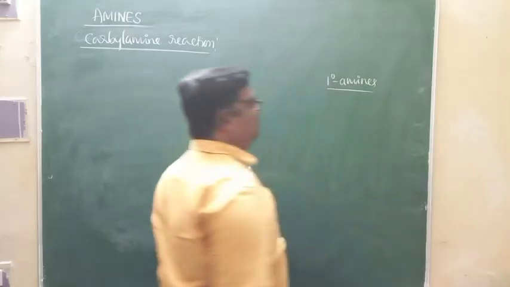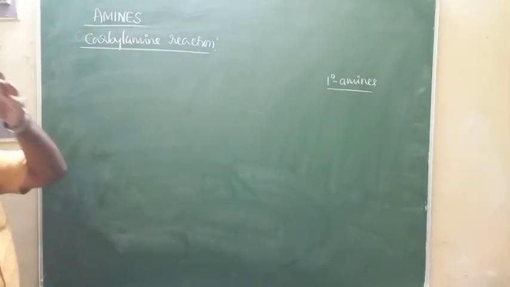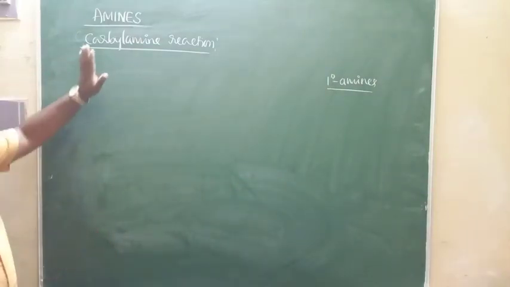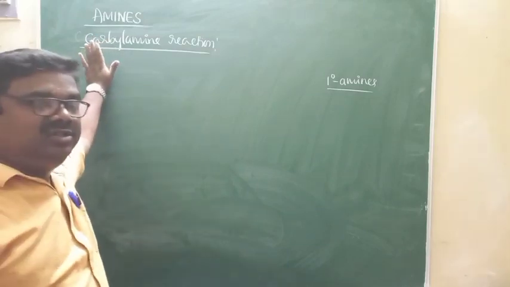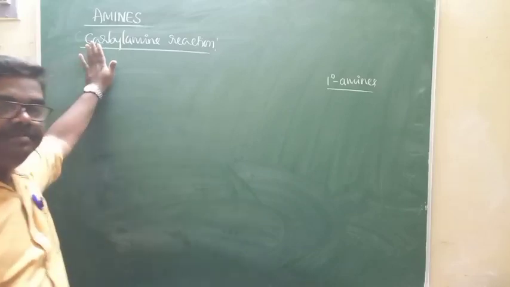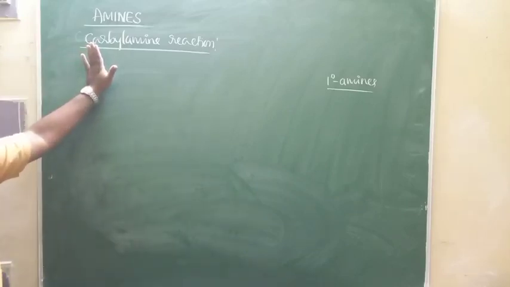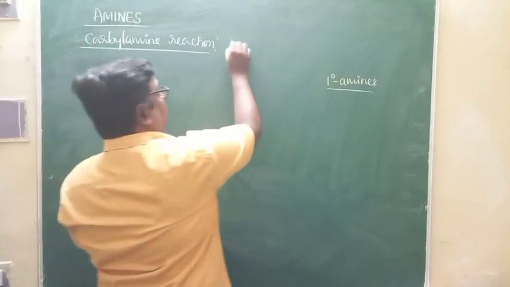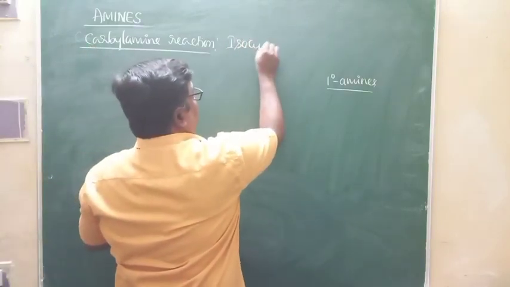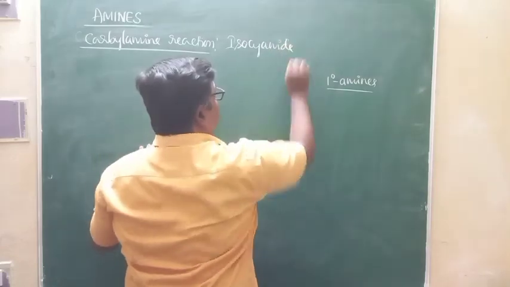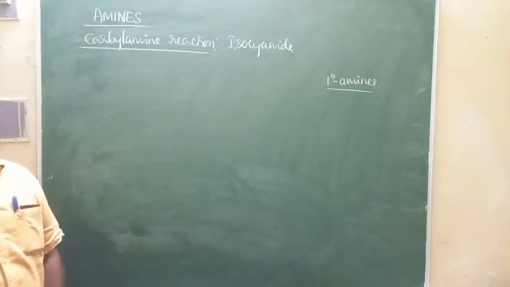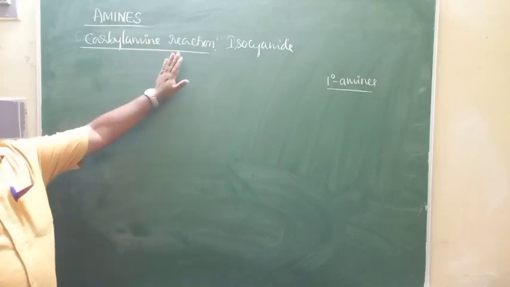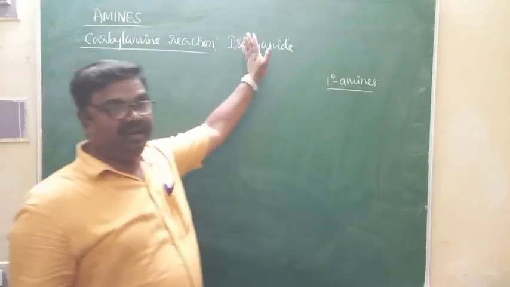Whether it is an aliphatic primary amine or aromatic primary amine, all primary amines undergo the carbylamine reaction. Secondary and tertiary amines do not. Because of that, this carbylamine reaction, also known as the isocyanide reaction, is used as a test for confirming primary amines.